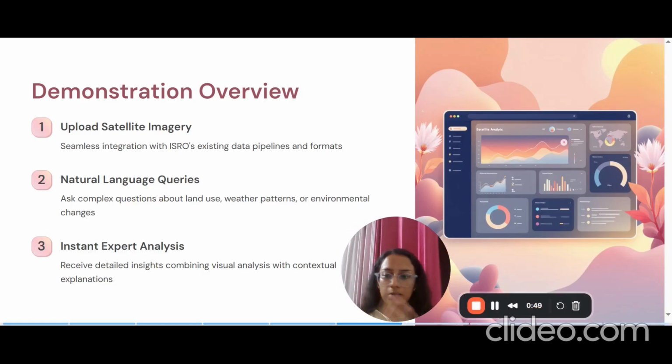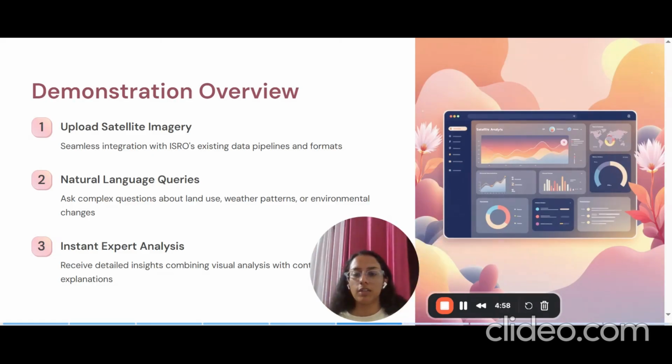There will be three steps that we need to do. First, we'll upload the satellite imagery to the dashboard. The scientist, or whoever is looking to gain insights from the image, won't sit and go through each and every image to understand minute details, but the algorithm can do that for them easily within seconds. So upload the satellite imagery, then ask complex queries in natural language, and then instant expert analysis will be given through the output.